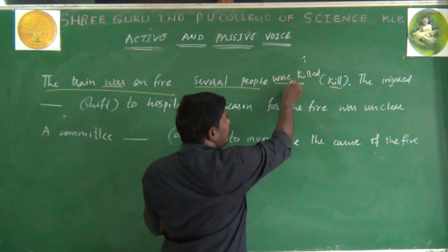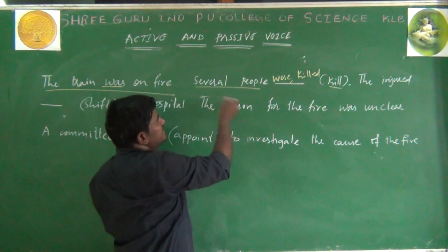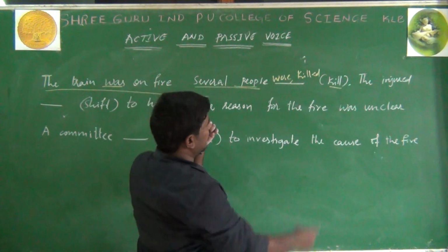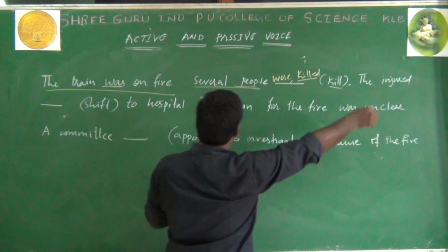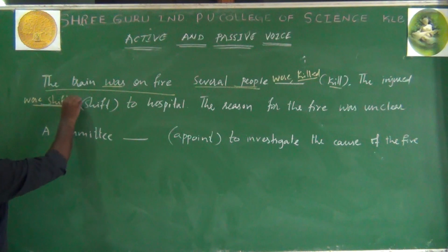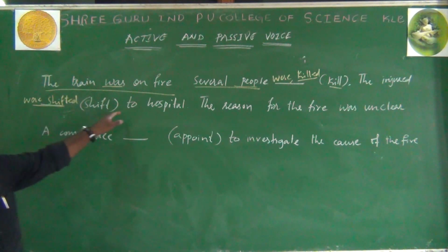We have taken were because this is past tense and people is plural. The injured were many. Injured were, shift V3 is shifted. Injured were shifted to hospital.